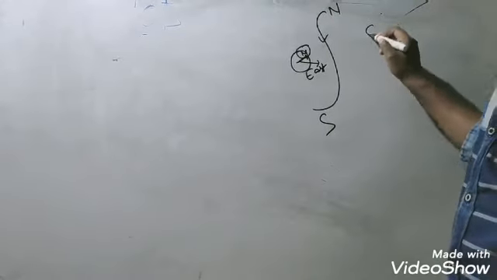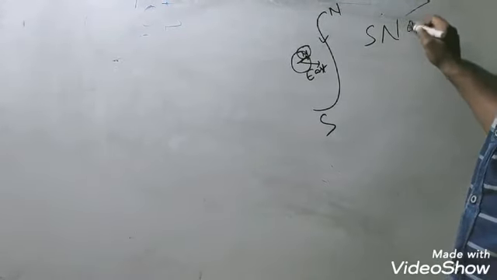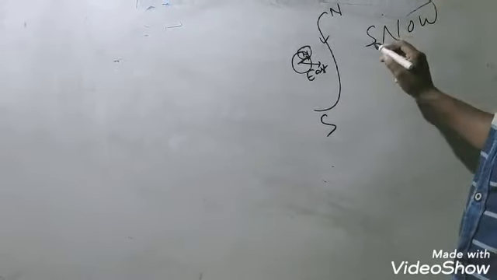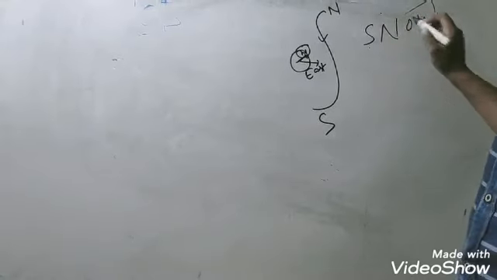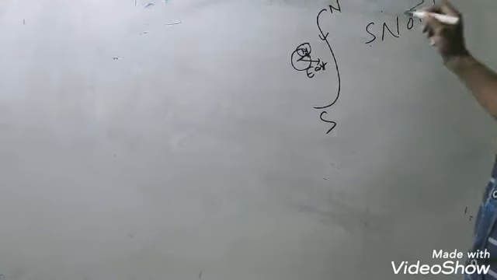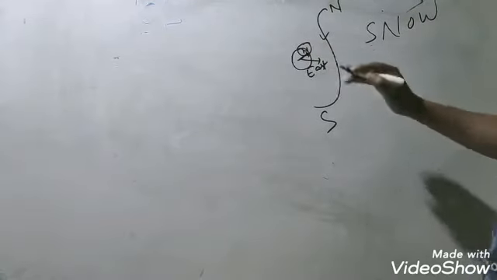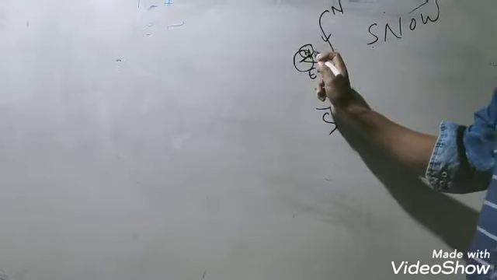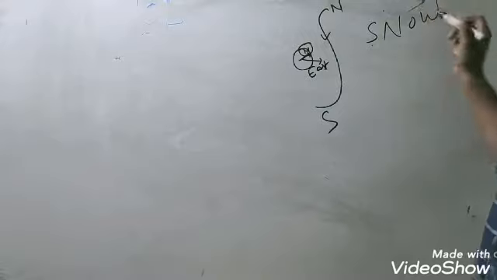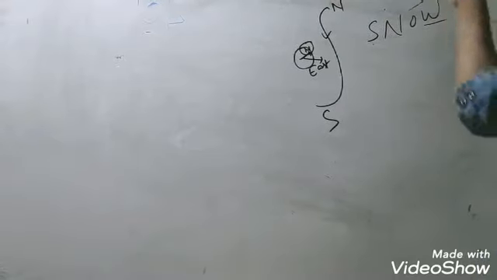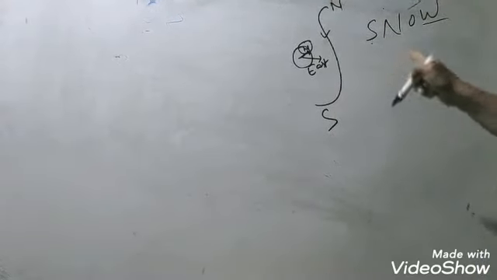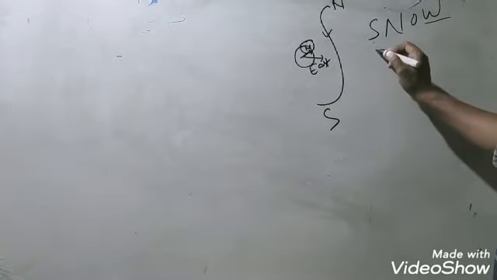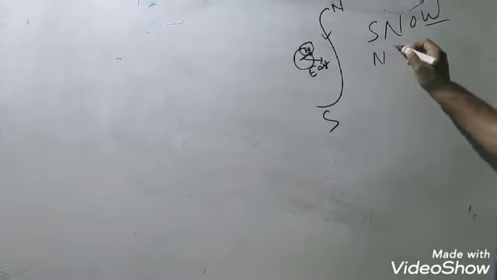So our previous theory was SNOW. When current flows from south to north and the magnetic compass is present below the conductor, its north needle is deflected towards the west direction.